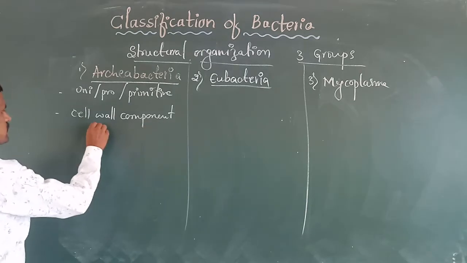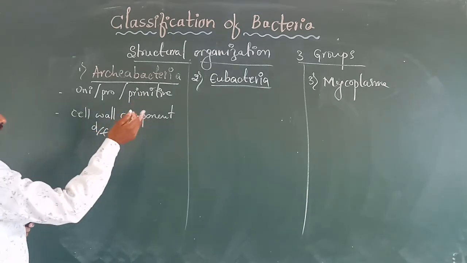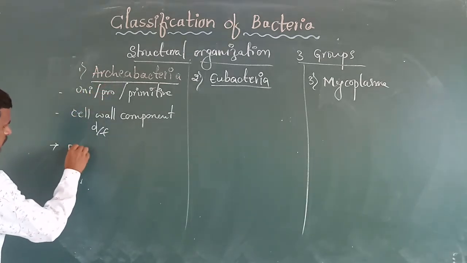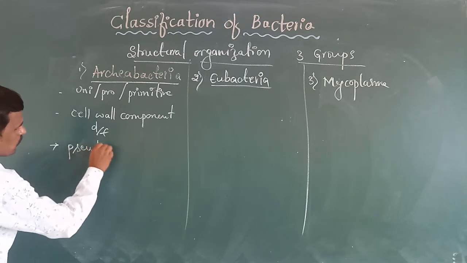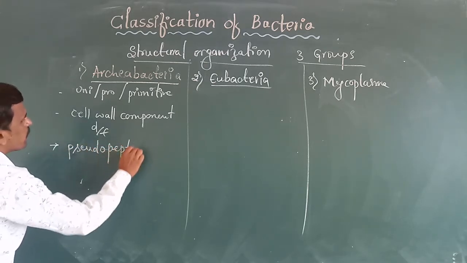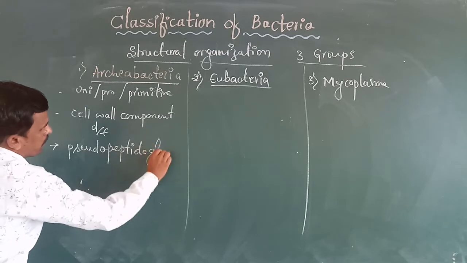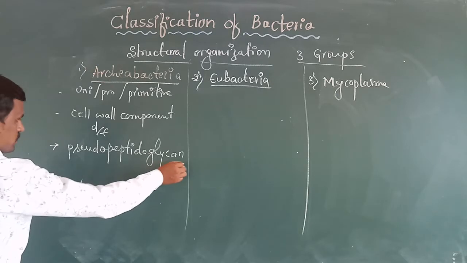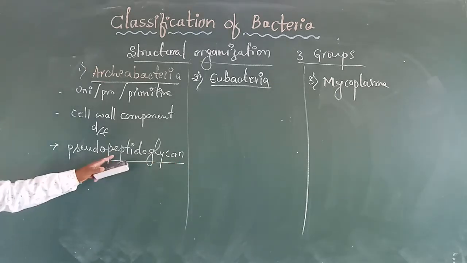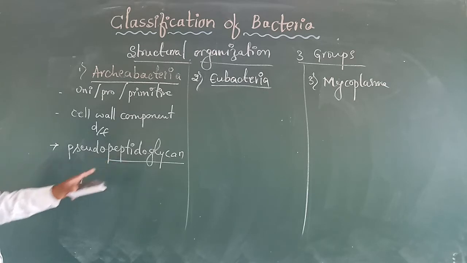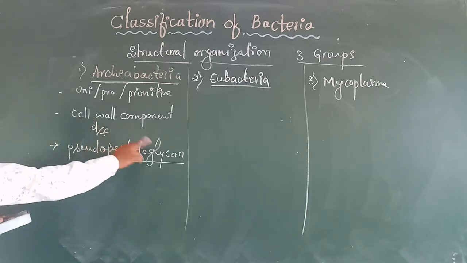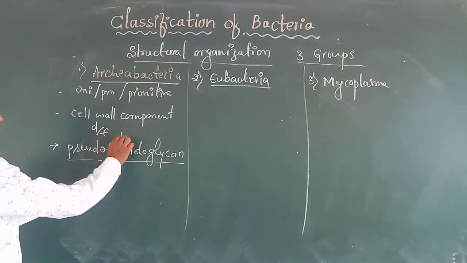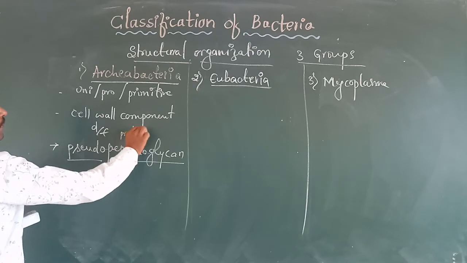The archaea bacteria contain pseudo peptidoglycan. I have already discussed the composition of the peptidoglycan. It contains sugar units and also amino acid units to form a mesh-like structure. But in the pseudo peptidoglycan, most of it is a protein component.